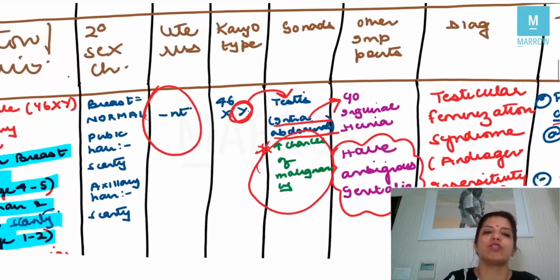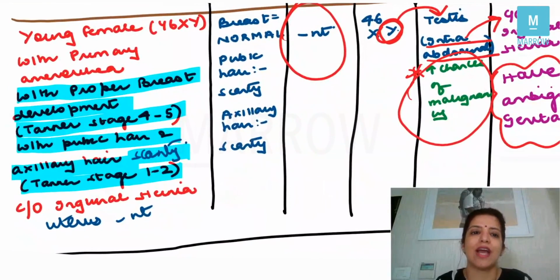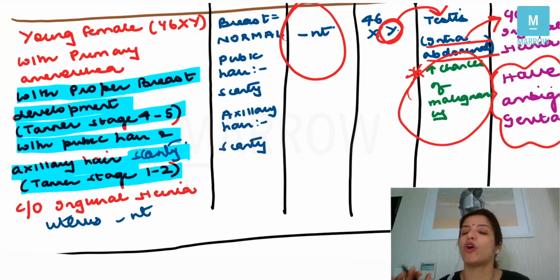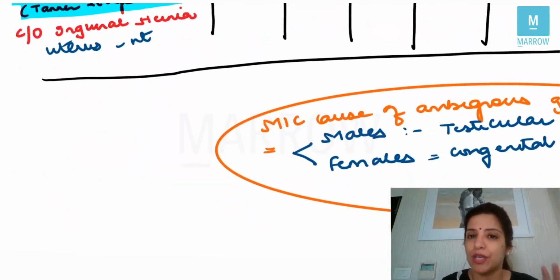Most of the time you are going to be asked a diagnosis, and the diagnosis is based on the fact that breast development is proper, corresponding to Tanner stage 4 or 5, pubic hair and axillary hair are scanty, and patient coming to you with inguinal hernia, it has to be androgen insensitivity syndrome or testicular feminizing syndrome. Clear to all of you? So this was case 3, right?